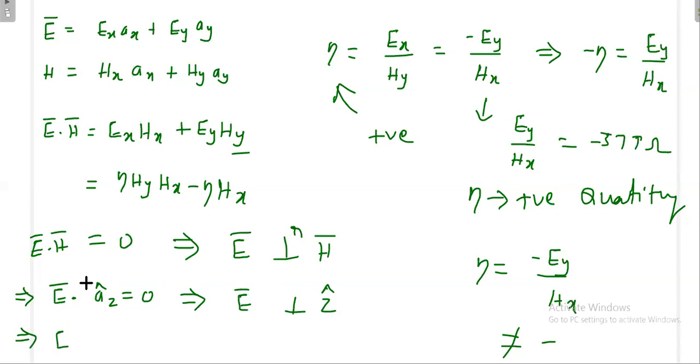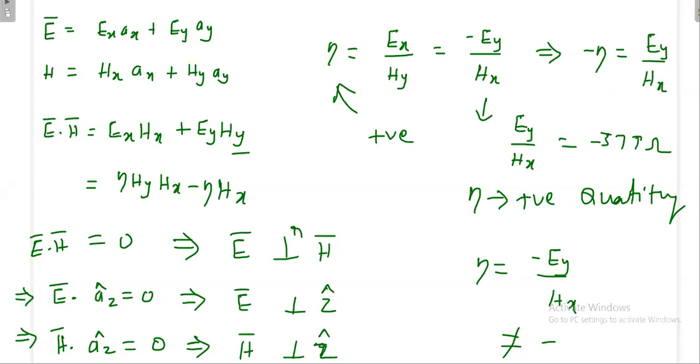If I take the magnetic field H, this is my magnetic field, anywhere on the XY plane. Then you make a dot product with Az cap, because Az cap is the direction of propagation. This is 0, because here there is no component of Z. Finally, your magnetic field is also perpendicular to the direction of propagation.